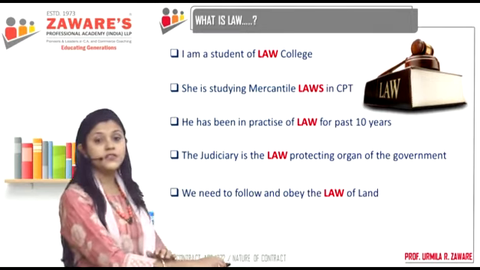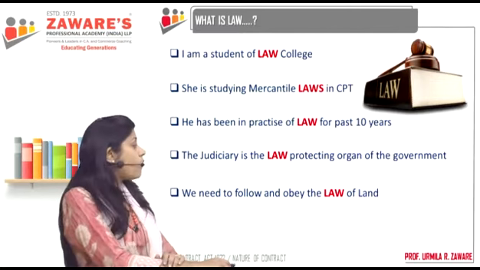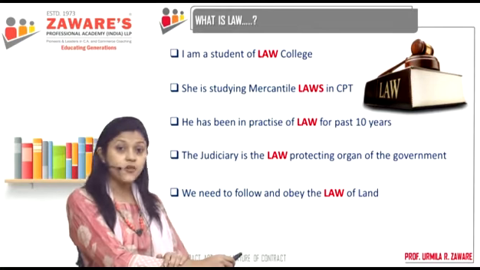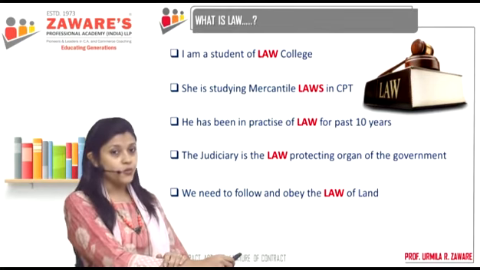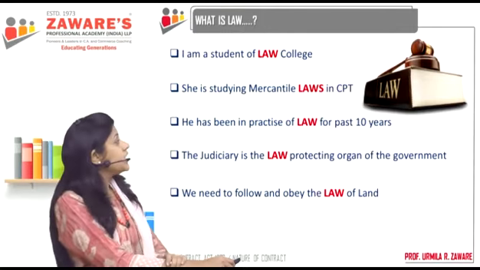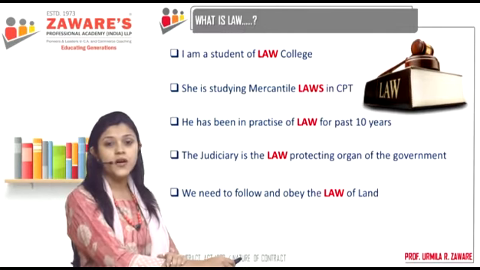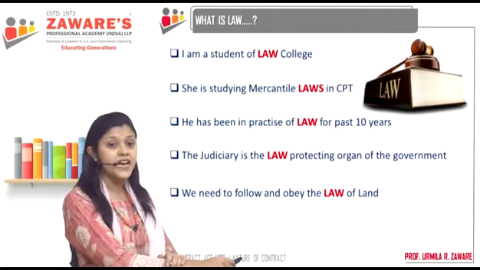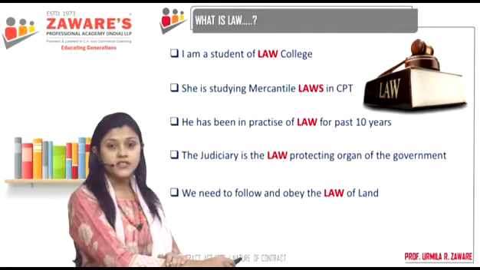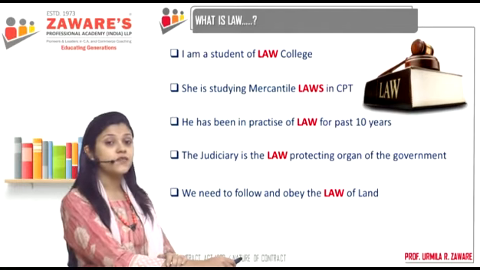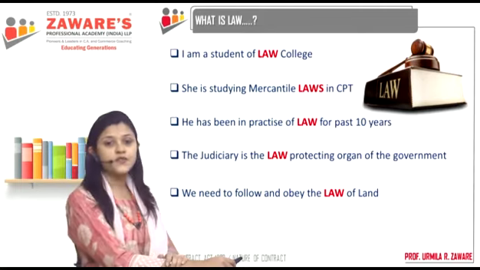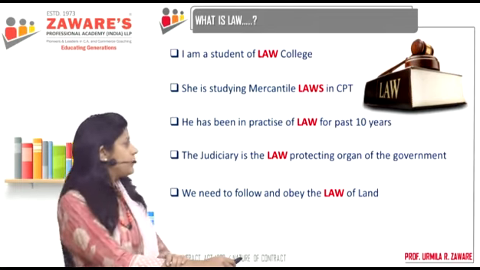If you observe, the word law has been used in all these 5 sentences. Do they mean the same thing in all the sentences? No, correct? So let's understand what the word means. In the first instance, it is talking about the name of the college, so it's used as a proper noun. Second, mercantile laws. Here, it means the name of the subject. Third, practice of law. Here, it is referring to the profession of law.